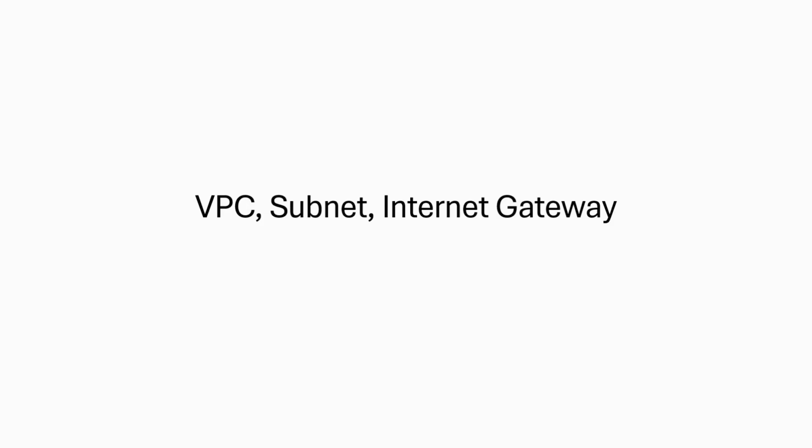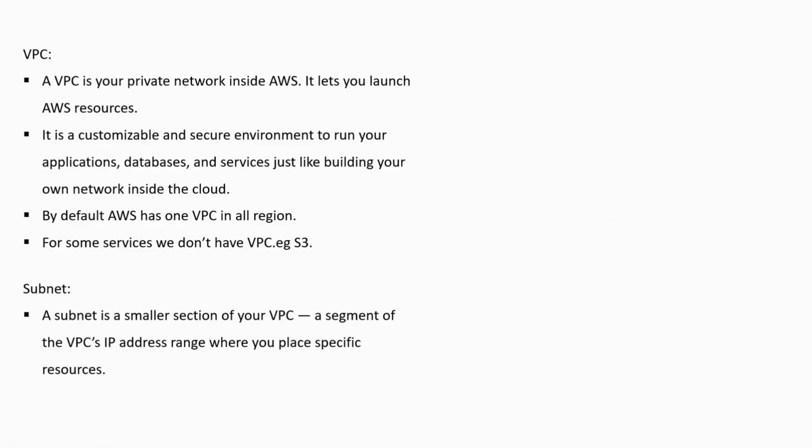So hi all, today's topic is VPC, Subnet and Internet Gateway. First we'll see about VPC. So what is VPC? VPC is a virtual private network. It is a private network within AWS that is similar to an office or home network.